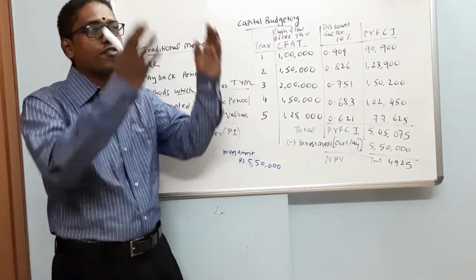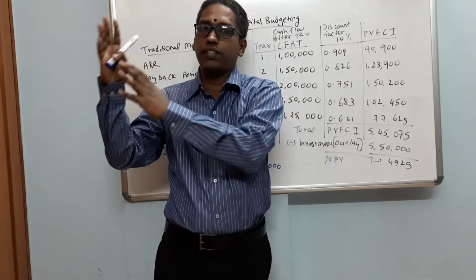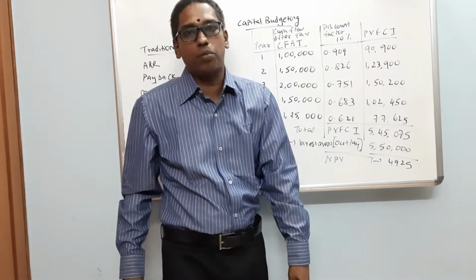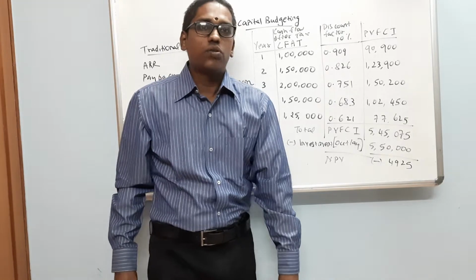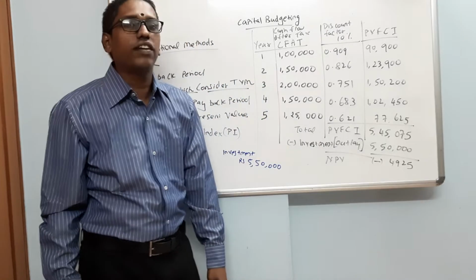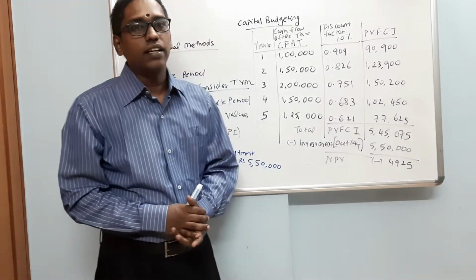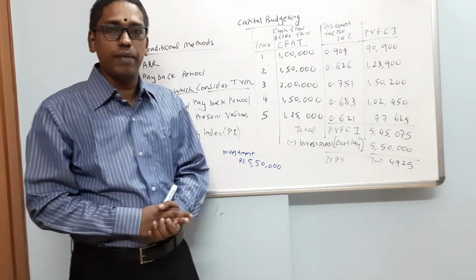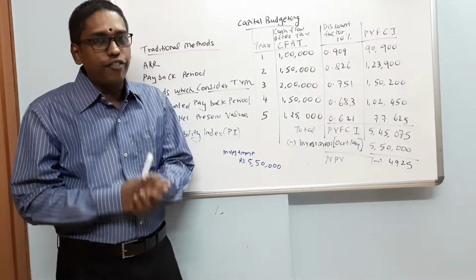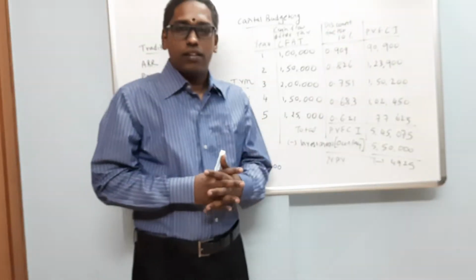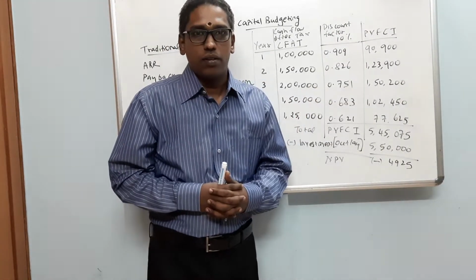So let's say we have got project A, project B, project C, selecting the right project. Now, to select the right machine in which the investment has to be made, to select the right project in which the investment has to be made, there are different capital budgeting methods available.